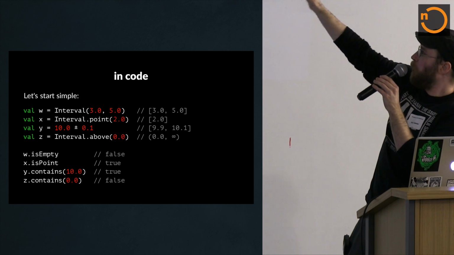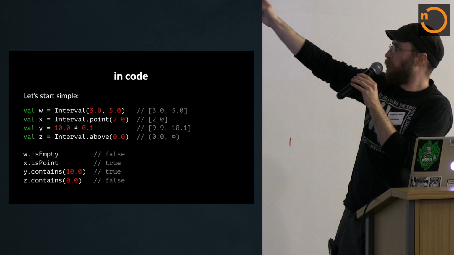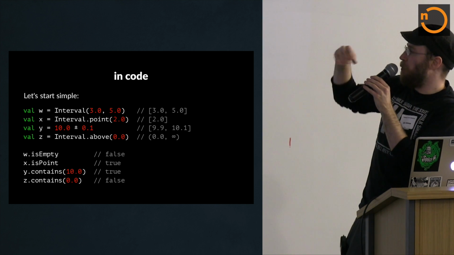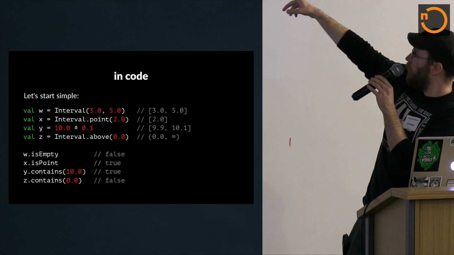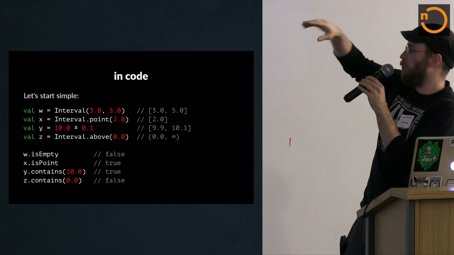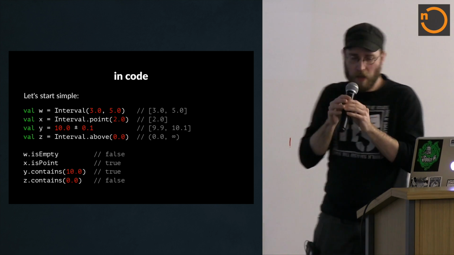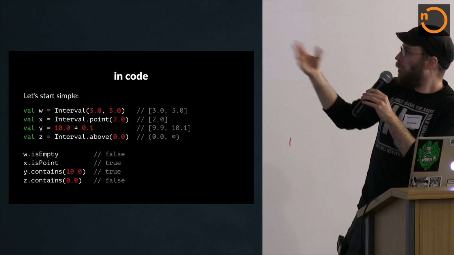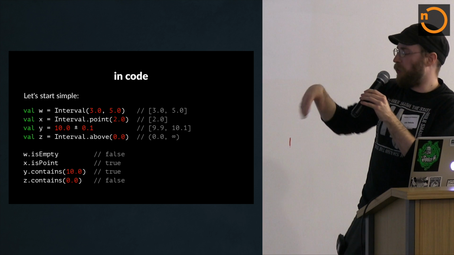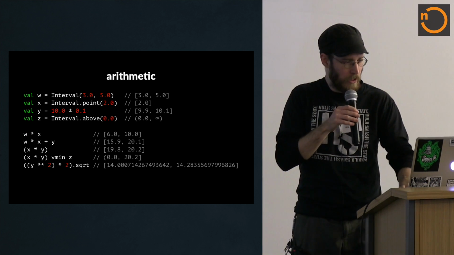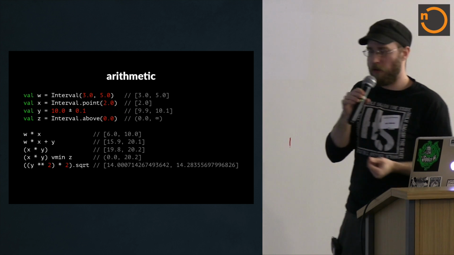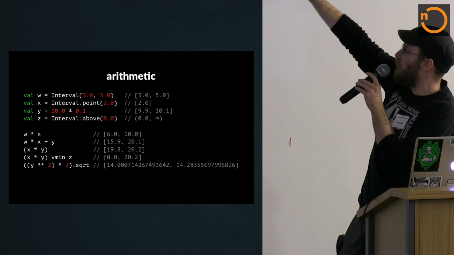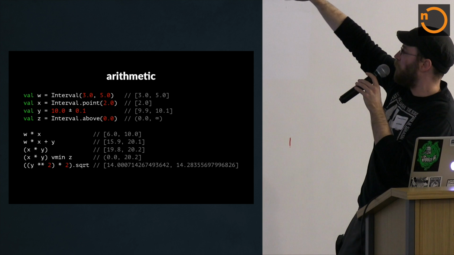We can ask for a specific point. We can use this interesting error threshold plus or minus operator. Or you can just say, give me everything above some value, which gives us the interval from above 0 towards positive infinity. And then there's some simple stuff we can do, like checking which points are inside, if it's empty or not, and so on. And then here's some actual real interval arithmetic going on. I put the definitions, the same values as the last slide, so you can remind yourself.